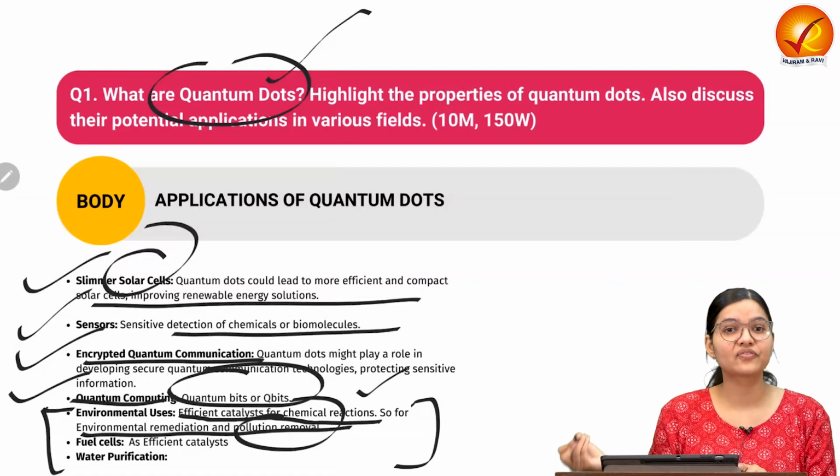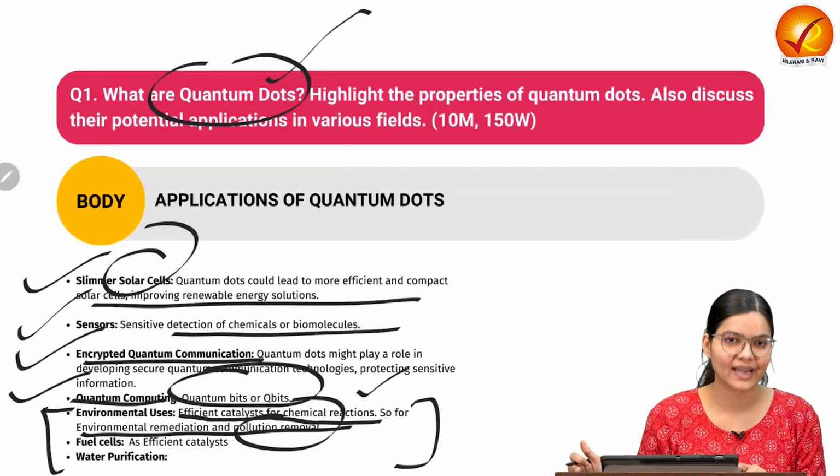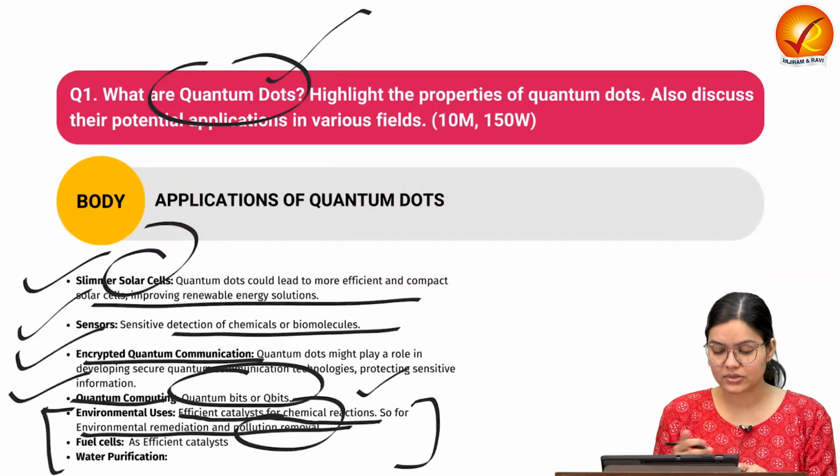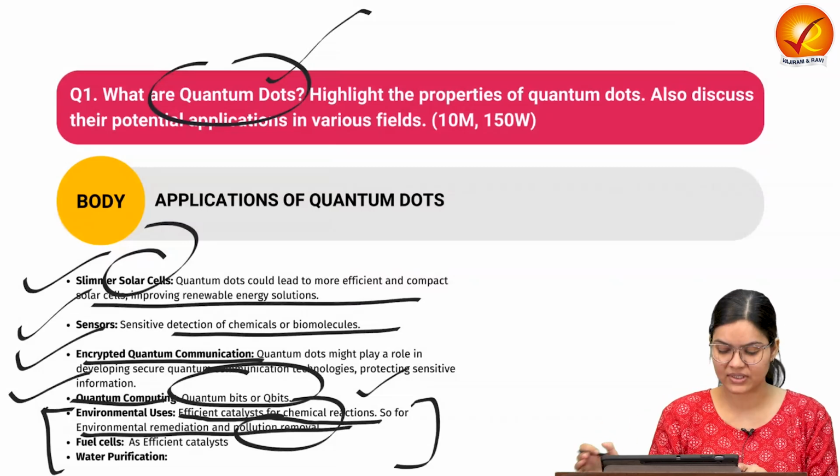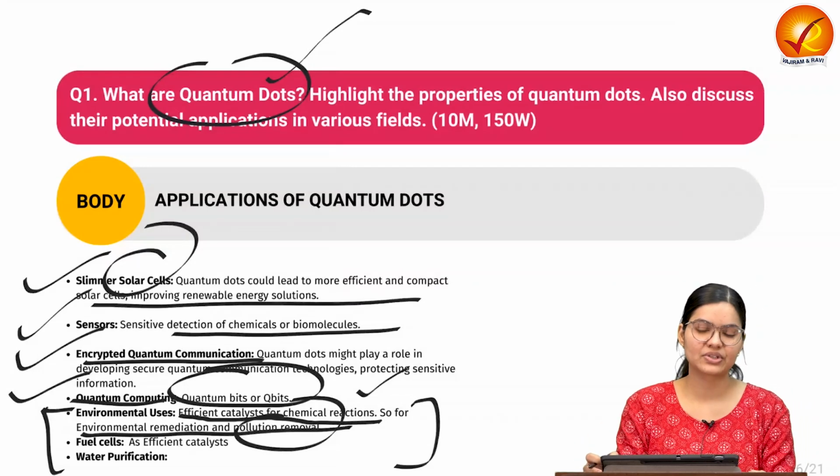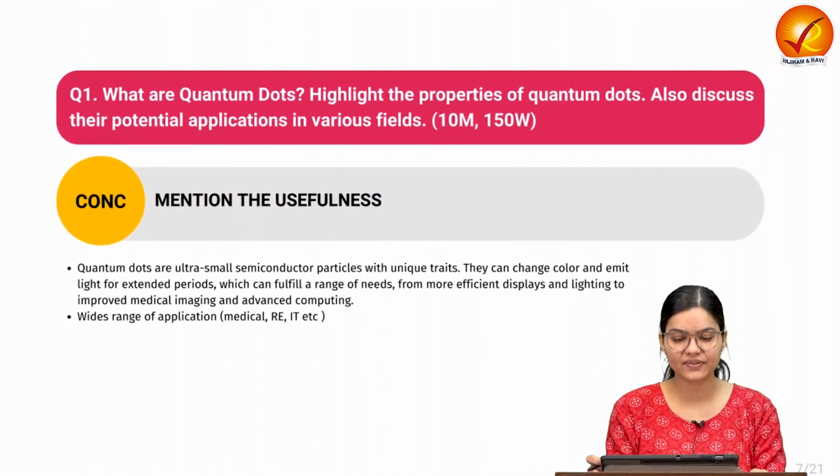So it can be used in fuel cells also, because it can work as a catalyst in those fuel cells, and also for water purification, as we have seen in terms of environmental uses also. So these are the few applications which we are having.